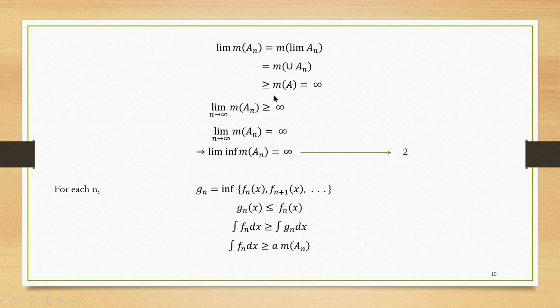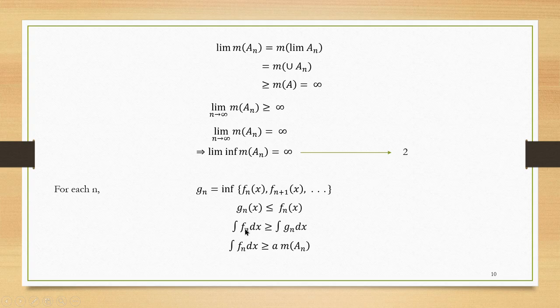When we started the case, we considered this as infinity. So, what we conclude is limit as n tends to infinity of m(A_n) is greater than or equal to infinity, which is nothing but equal to infinity. Now, g_n is equal to infimum of f_n, f_{n+1}, etc. So, g_n(x) is less than or equal to f_n(x).